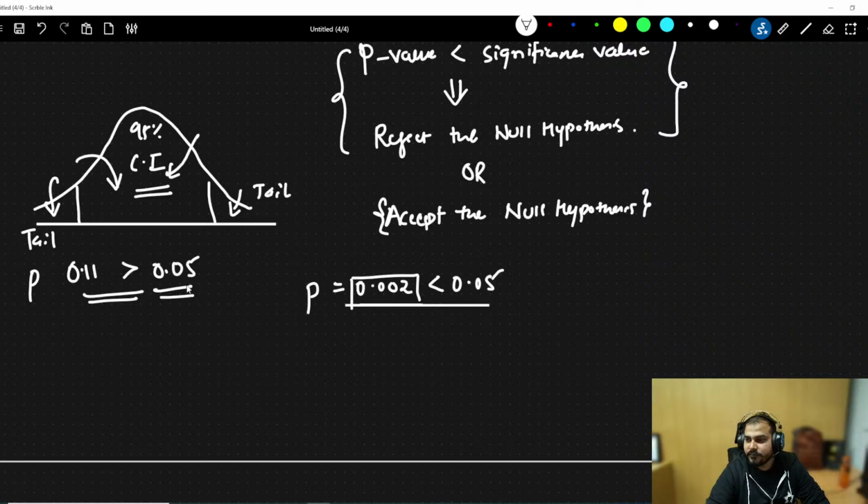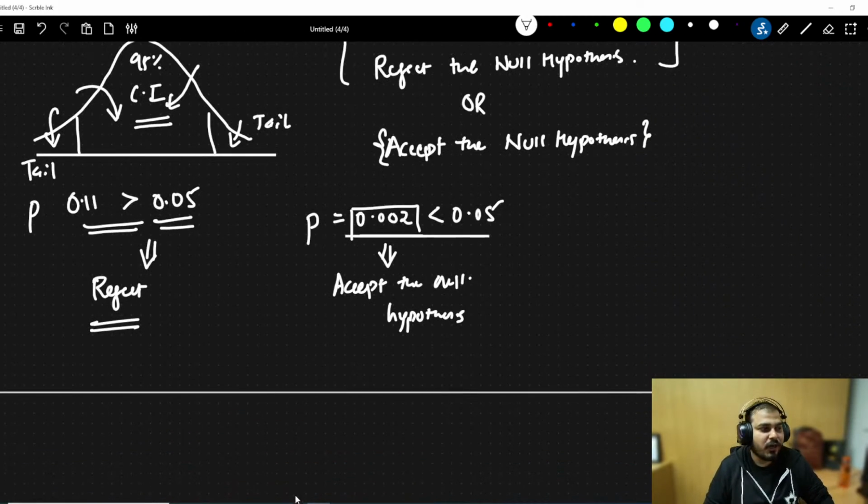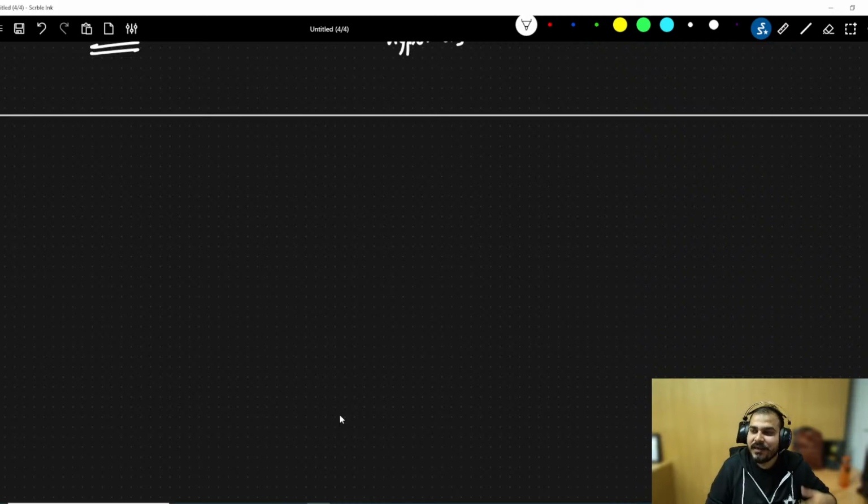Understand one thing, okay? If the p-value is less than the significance value, we do not reject. In this case, we fail to reject the null hypothesis. I have explained that already. In this other case, we reject. Guys, let's not go round and round. If you're not able to understand, I would suggest you revise it. Now let's discuss the next topic, which is called covariance.